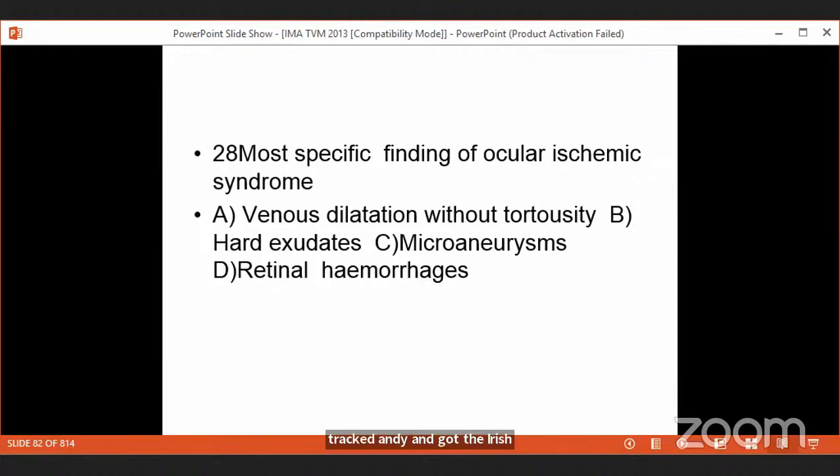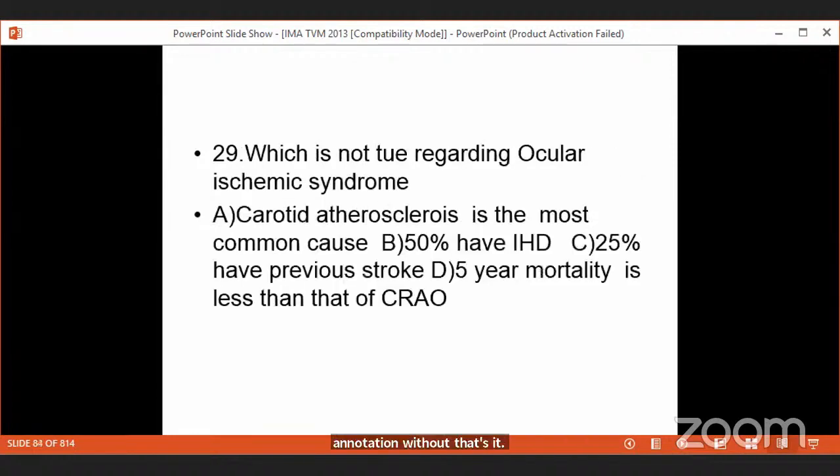These features have been asked as entrance questions. So corneal edema, anterior chamber cells and flare, engorged iris vessels, cataract, and when you see the fundus, venous dilatation without tortuosity. There may be hemorrhage, exudates, everything. All these will be there, but the very important feature is venous dilatation without tortuosity. That's a more specific sign of ocular ischemic syndrome.